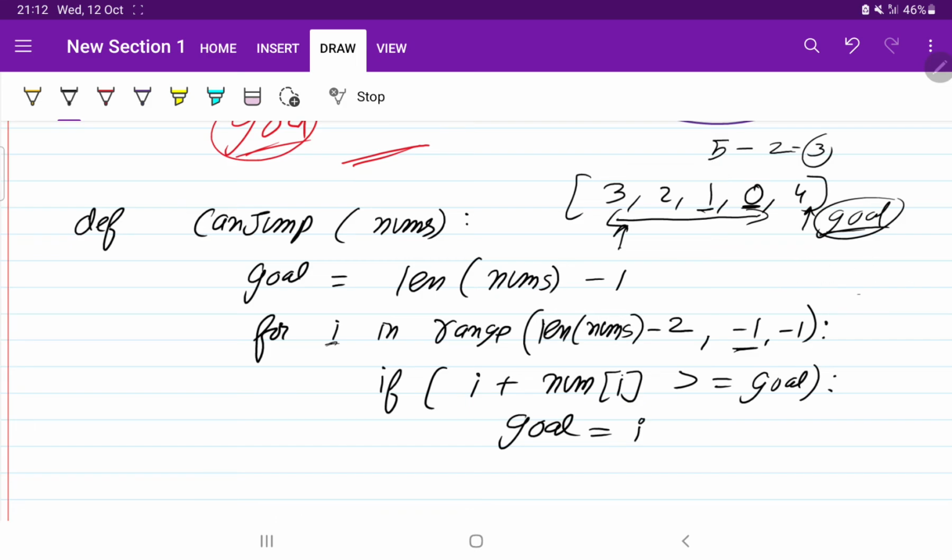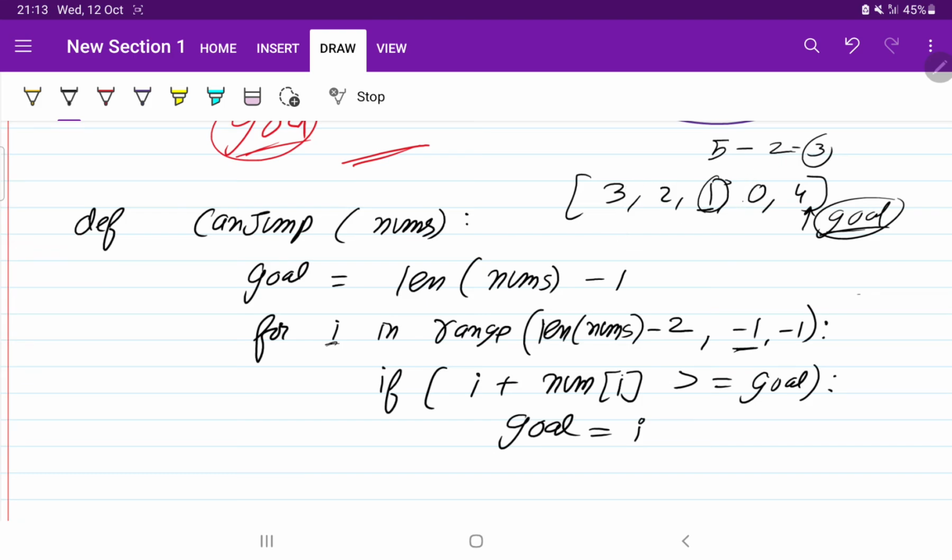Let me check whether we can reach the last point or not. This 3 can jump to this position, or this position, or this position. So if you come to 0, there is no use case. Suppose you jump to this position, again you will go to 0. And if you come here, okay, ultimately in this example we are not going to reach our end goal.